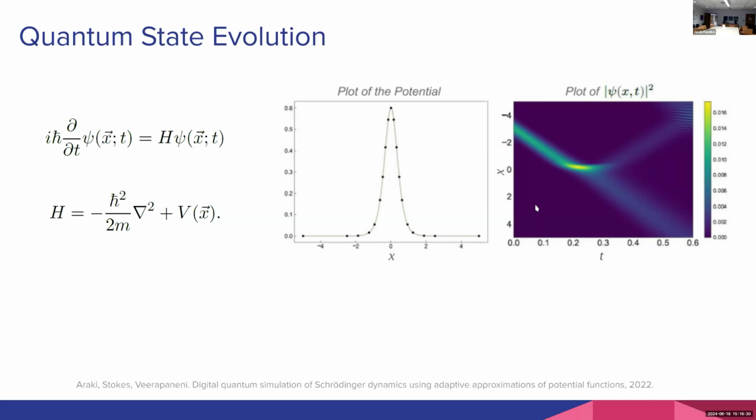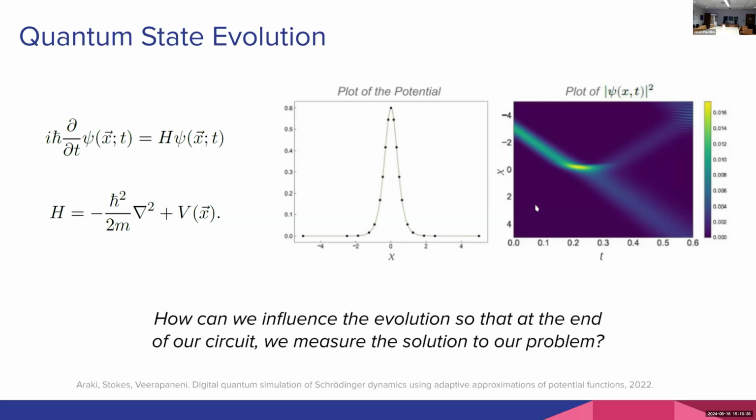So this is one phenomenon that can exist in quantum physics. It's just an example of a simple tunneling problem. But yeah, that's the idea: how can we influence the evolution of our problem so that at the end of our circuit, when we measure our quantum state, we get the solution to our problem.